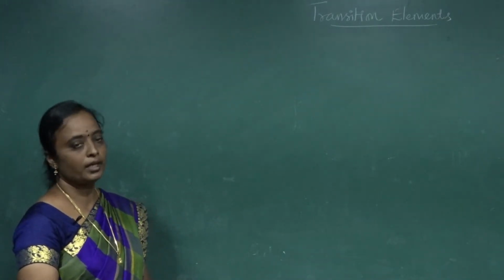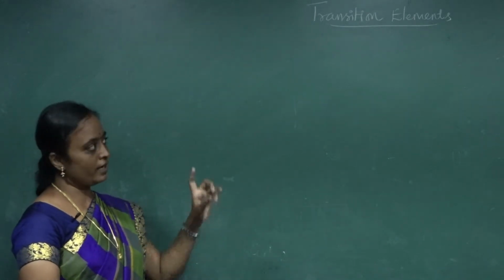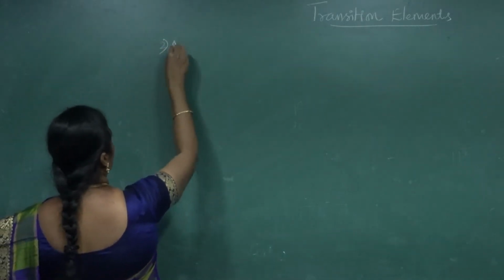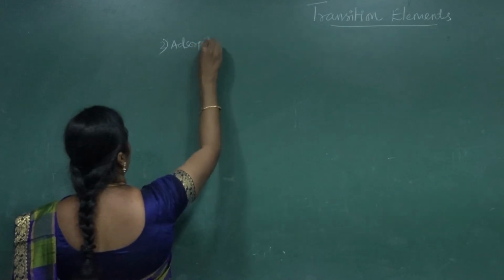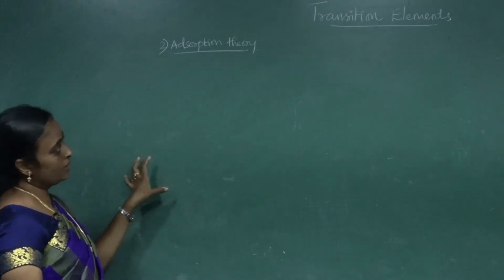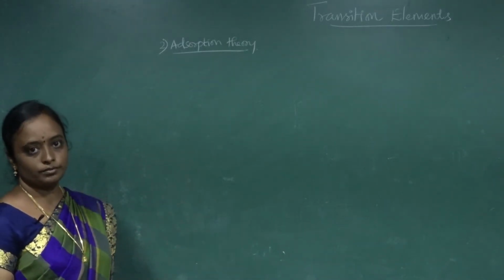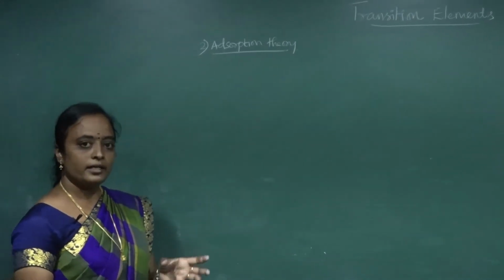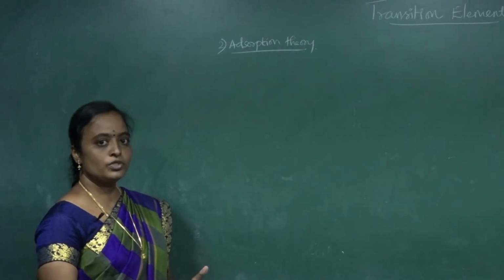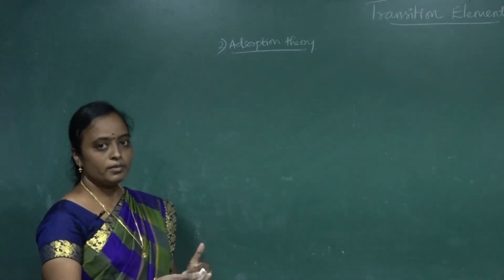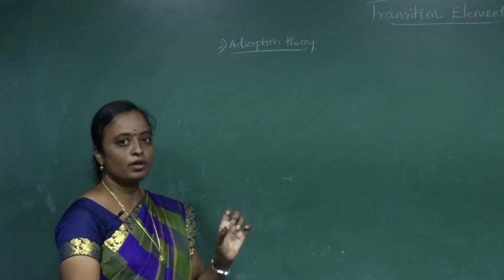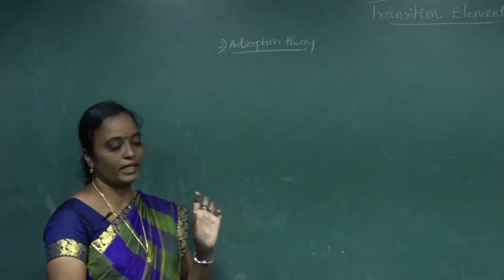Okay, so far we have discussed catalytic property due to variety of oxidation states and presence of vacant (n-1)d orbitals. So this is based on two theories. One, I have explained about intermediate compound formation theory, and the second theory we are going to see, that is adsorption theory. So in the adsorption theory, we have a reactant molecule. If you are taking a catalyst, it has a large surface area. When the reactant molecule approaches the catalyst, the reactant molecule forms a bond with the surface of the catalyst. And this is called the chemical force of attraction, where we are expecting a bond.